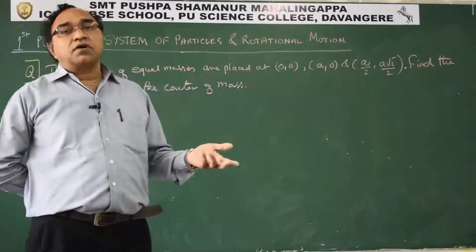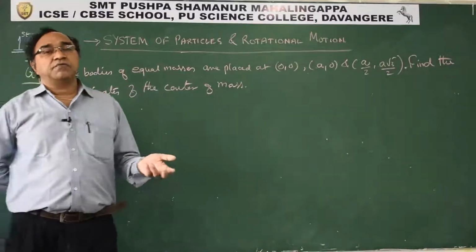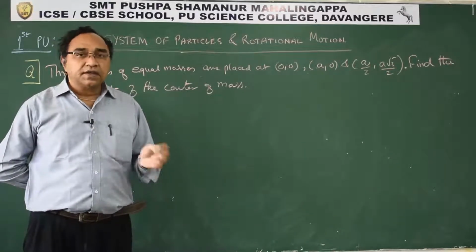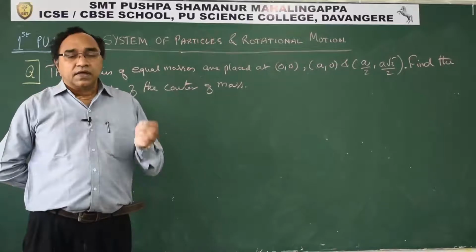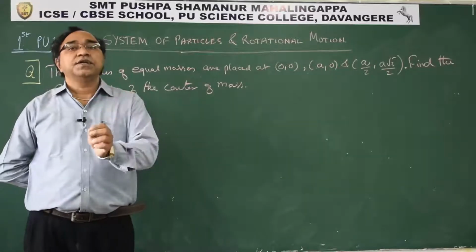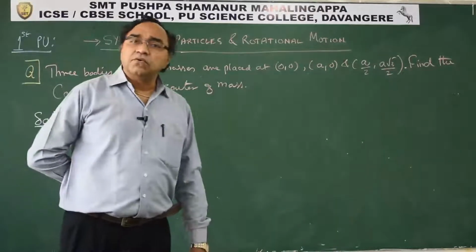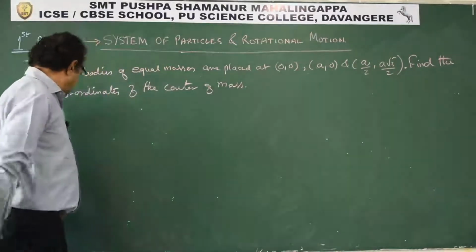The second expression is for continuous mass distribution, where we saw the x coordinate of the center of mass is integration of x into dm upon integration of dm, or m into dx upon this.